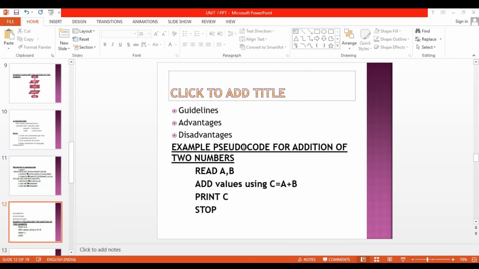Then after that we want to add those two numbers. That is add C is equal to A plus B. For calculation we are using the keyword add. Then after that the addition is over, and we want to display the result. For displaying the result we are using the keyword print. Print C. Then after that we have to stop the pseudocode. Okay, can you understand?